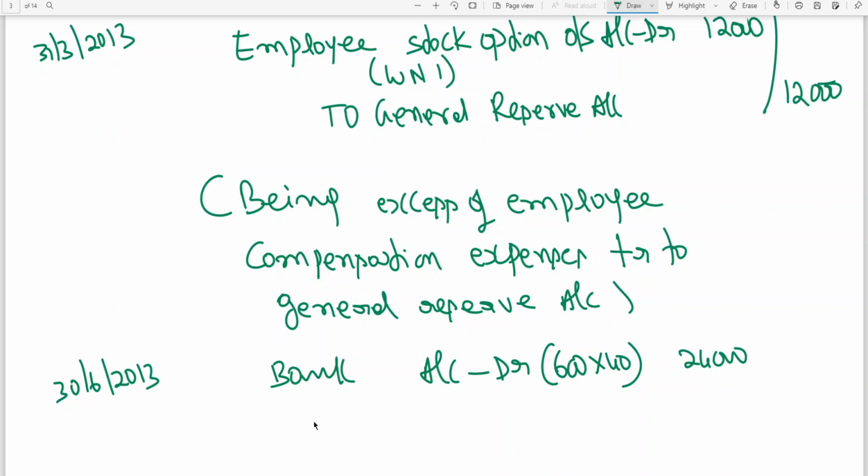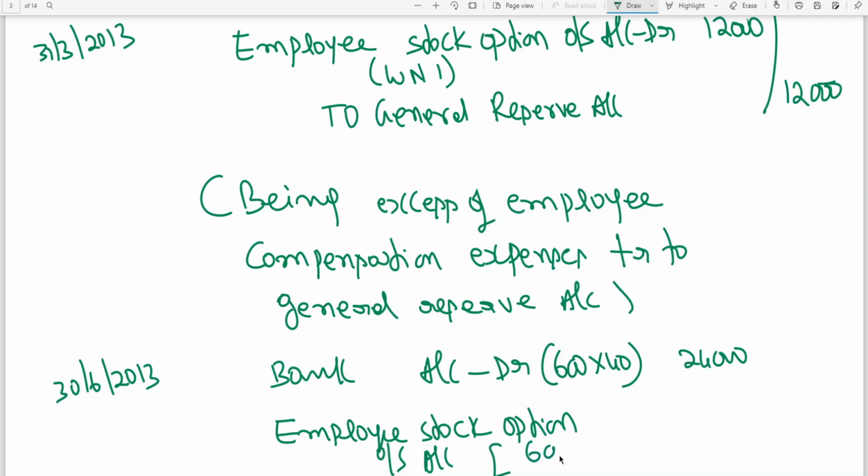Next, employee stock option outstanding account. I told you this account is to be closed when options have been subscribed. So how many options? Ultimately 600, no? Discount is 120. 600 into 120, 72,000.